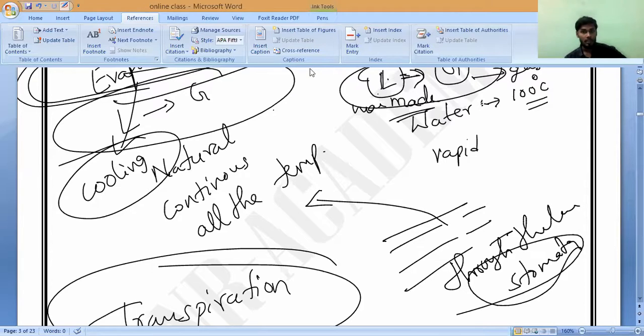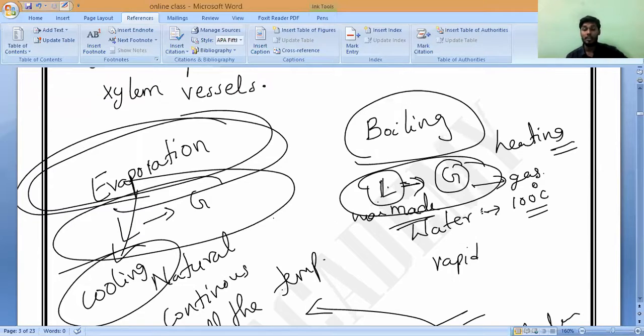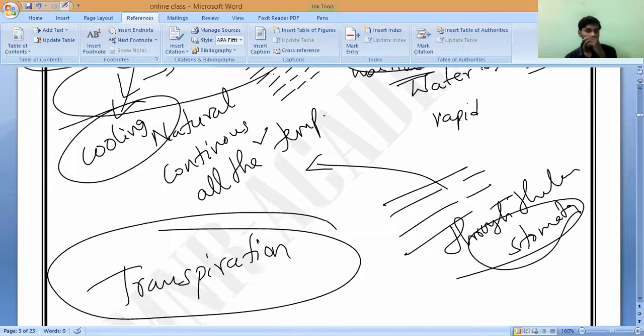Any doubt, Dina? It takes place at every temperature, so it is a continuous process, and only the upper part of the liquid is involved. That is why evaporation leaves a cooling effect. You may have studied that water in a clay pot, an earthen pot, becomes cool.